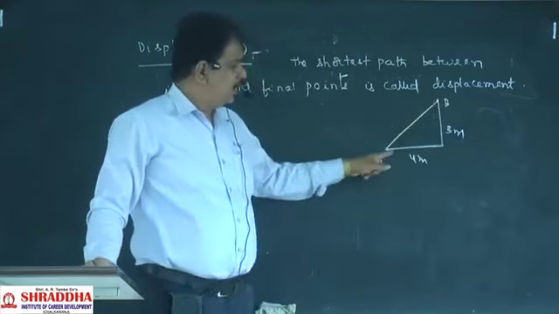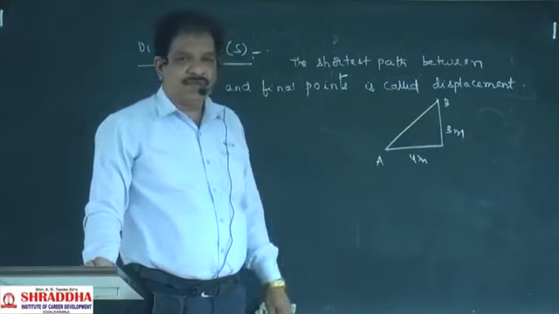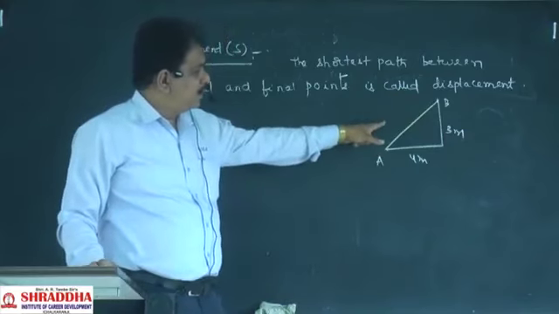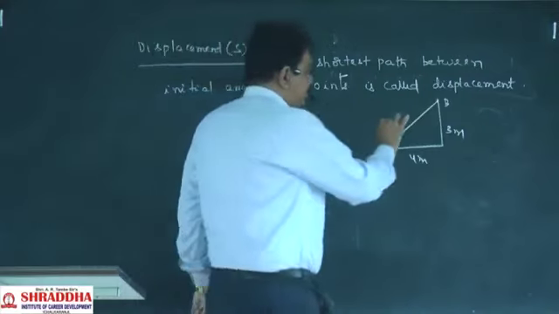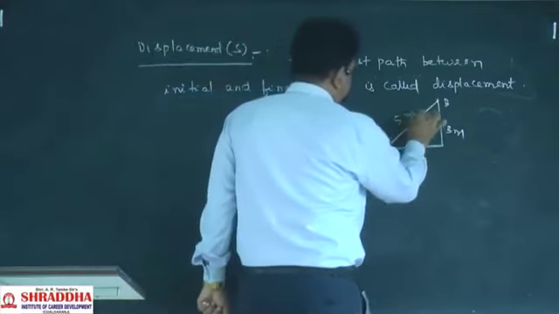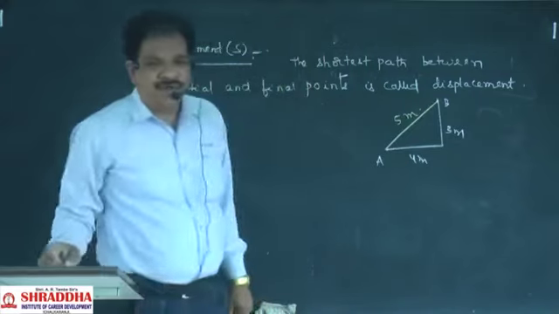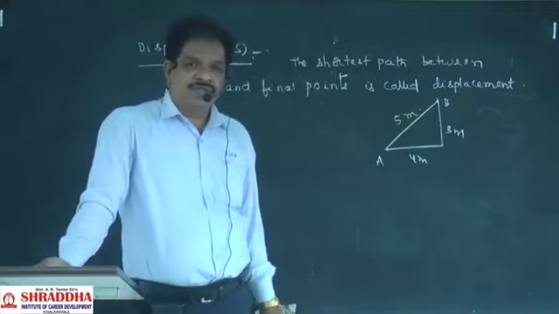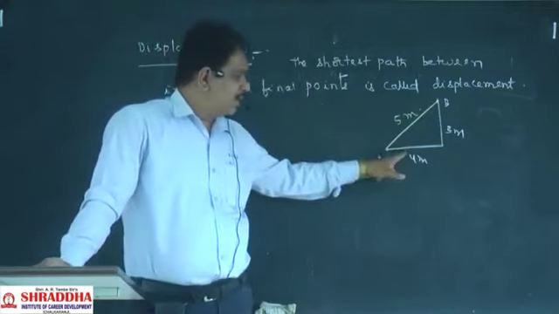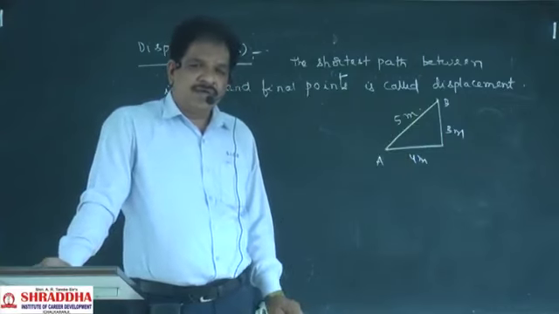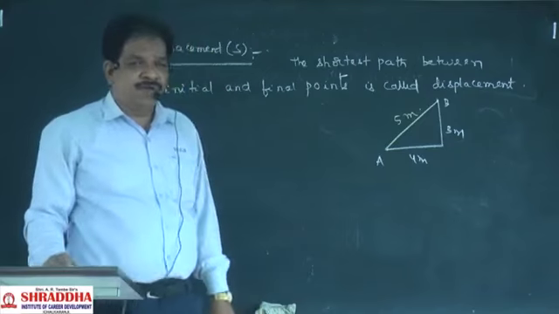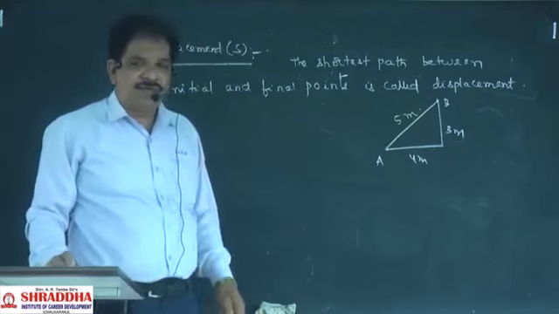Here we can apply the Pythagoras theorem: hypotenuse square is equal to side square plus side square. Finally we get the value 5 meters. So in this context, the distance travelled is 7 meters, and the displacement of the body is 5 meters.